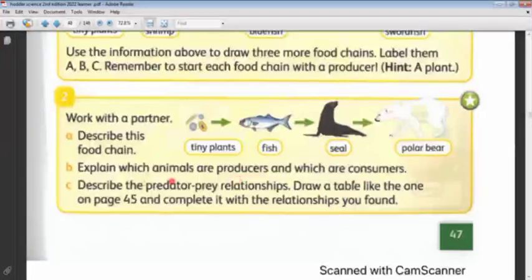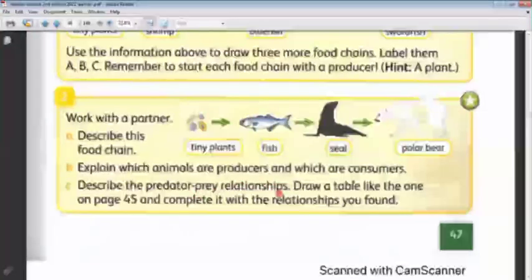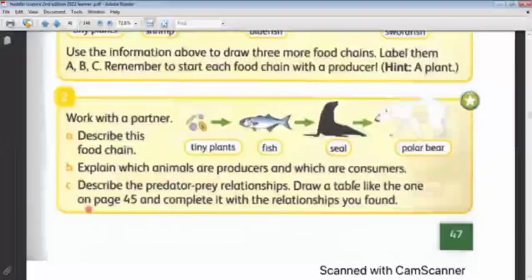Describe the predator-prey relationship. Draw a table like the one on page 45. You want us to tell which animal is a predator and which one is a prey. Can you tell me? Predator is polar bear and seal. The prey is fish and tiny plants. Tiny plant is not a prey. No, fish only. Fish and seal. Seal here is sometimes prey, it's predator and prey. Okay.